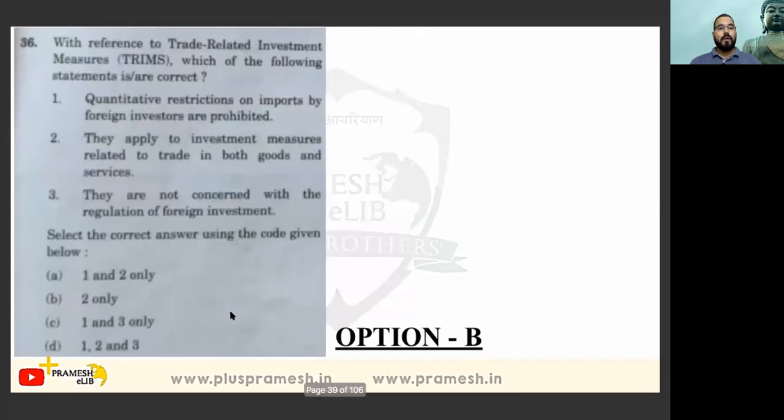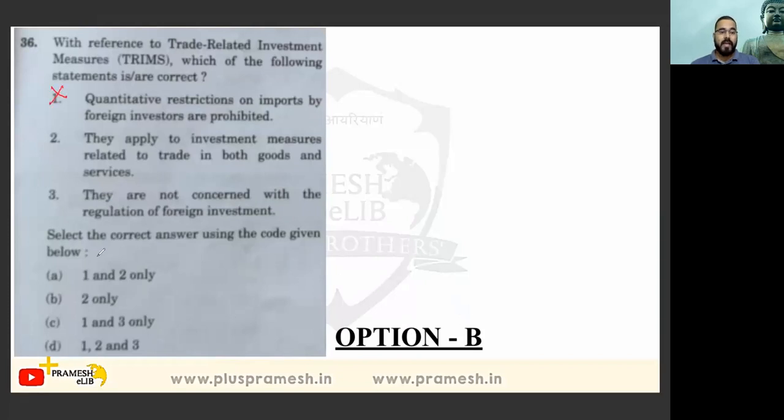Let's move further. With reference to the trade related investment measures, which one of the following statements is/are correct? Quantitative restrictions on imports by foreign investors are prohibited. Means we cannot restrict foreign investors. No, this is not like that. In order to safeguard our domestic market, we cannot do that.